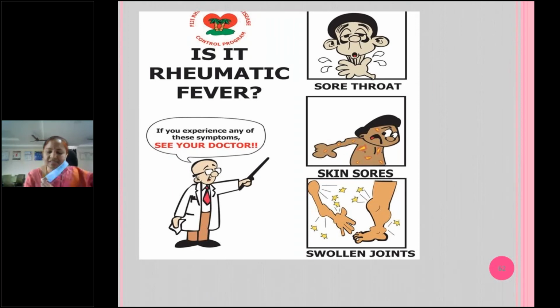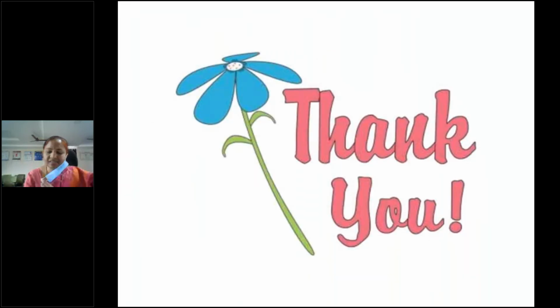So if there is a sore throat, skin lesions, and swollen joints, we always have to suspect rheumatic fever. Any doubts? Any doubts regarding acute rheumatic fever in children? How to diagnose, how to give treatment and how to give prophylaxis. Are there any doubts? No, ma'am.